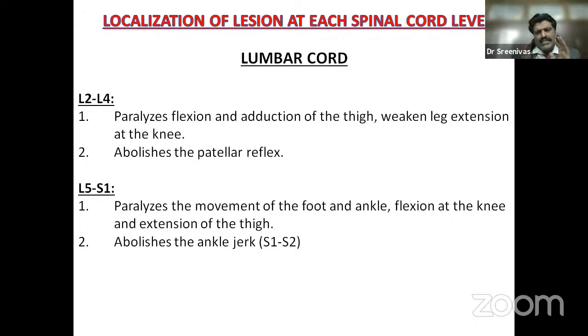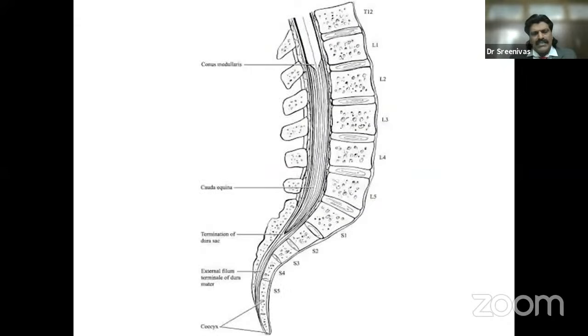Another important way to find out clinically about L5, S1 is that L5 is mainly for dorsiflexors. So the patient is able to walk on heels if L5 is intact. S1 is for plantar flexion. So if S1 is intact, the person is able to walk on toes. If a person is not able to walk on toes, that means plantar flexion is affected, that means S1 is affected. If a person is not able to walk on heels, that means dorsiflexion is affected, that means L5 is affected. So this is the diagram depicting the various cord segments.